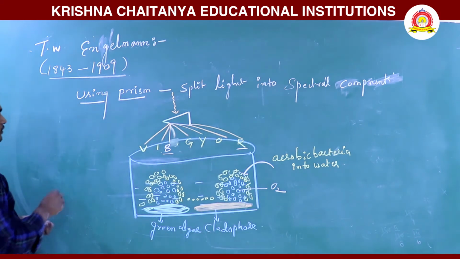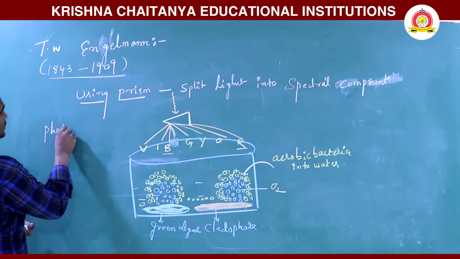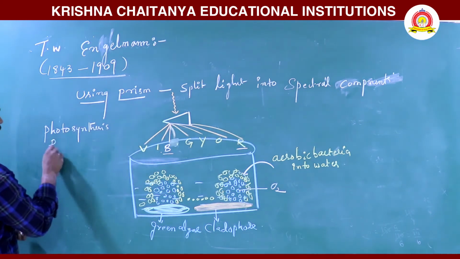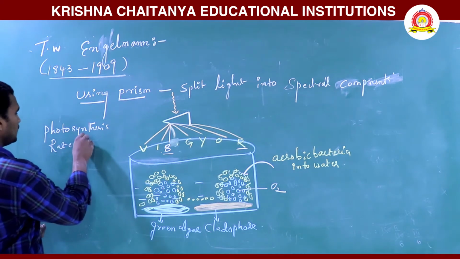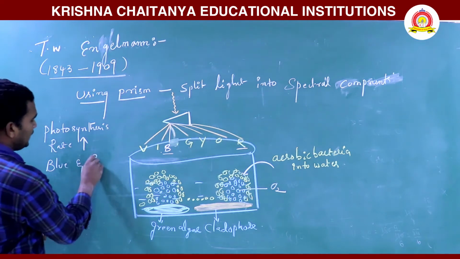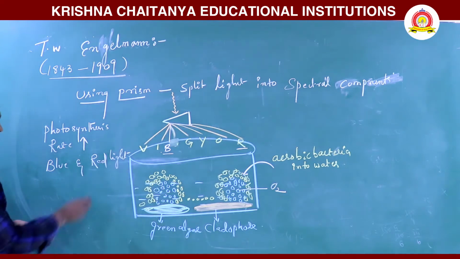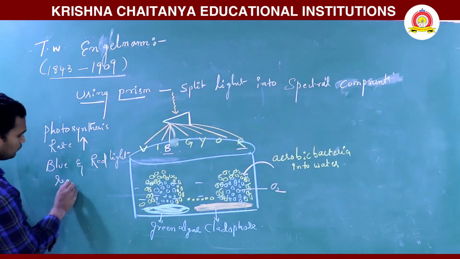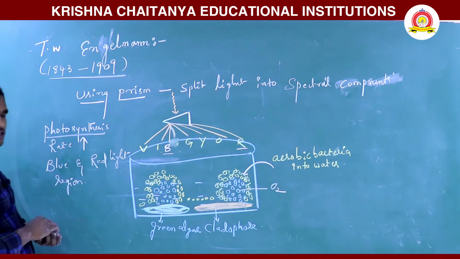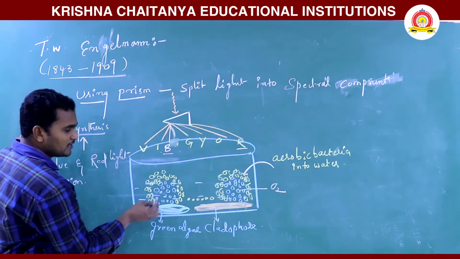So in this region the photosynthesis rate is increasing. Where is it increasing? Mainly in the blue and red light regions, where more photosynthesis takes place. How did you decide more photosynthesis takes place? Because more air bubbles are formed there, so that's why all the bacteria are moving.